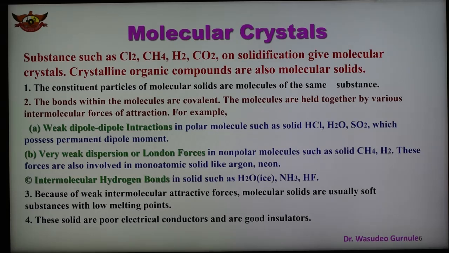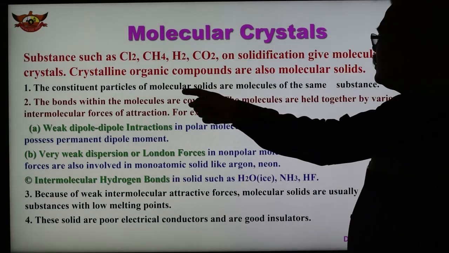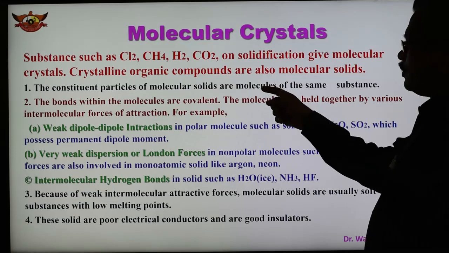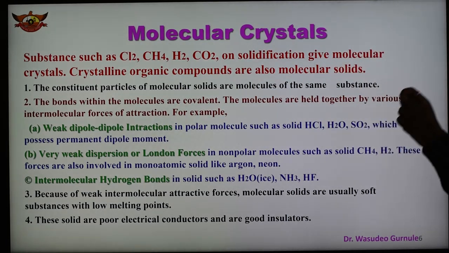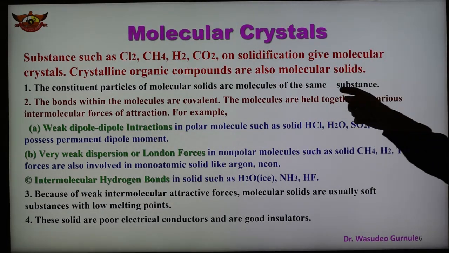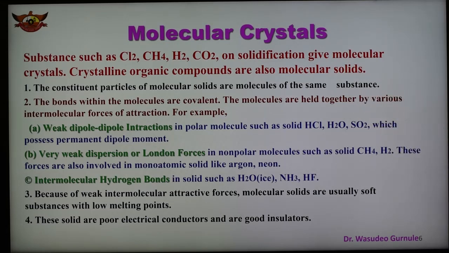The first one is that the constituent particles in molecular solids are molecules, molecules of the same substance. The second important point is that the bonds within the molecule are covalent.